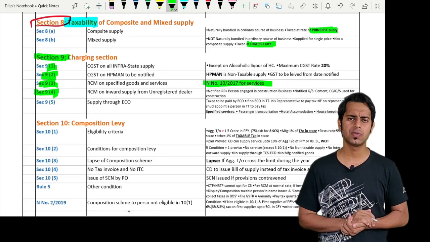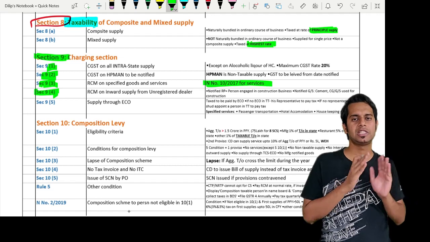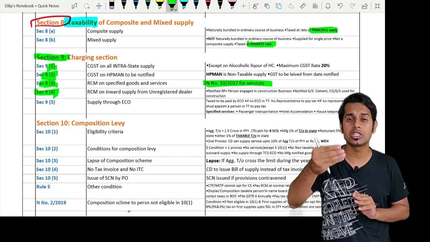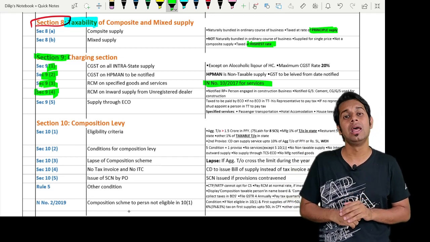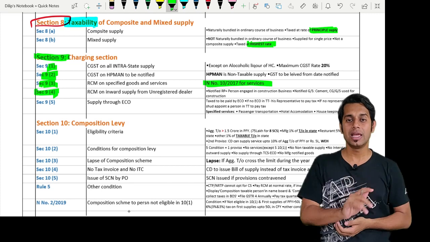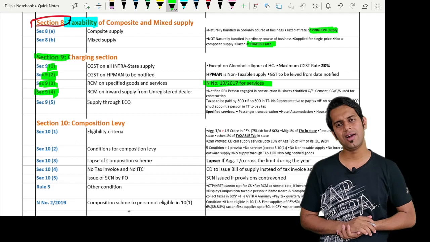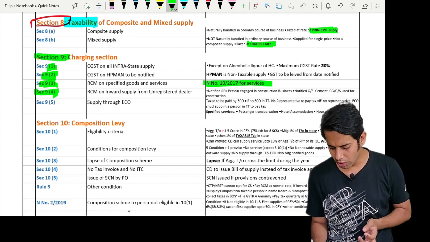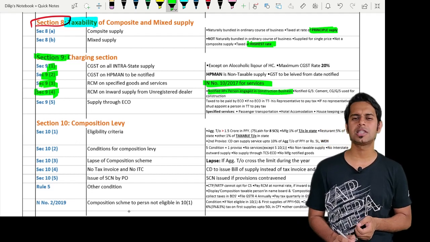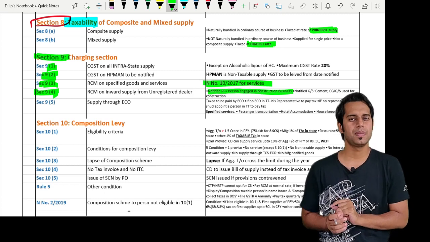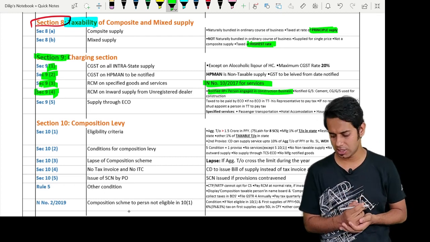Section 9 subsection 4 says, if notified or specified goods and services are supplied to a specified or notified registered person by an unregistered person, then the notified registered person will have to pay the taxes under reverse charge. Sir, who is the notified registered person? The notified registered person is a person who is engaged in the business of construction.